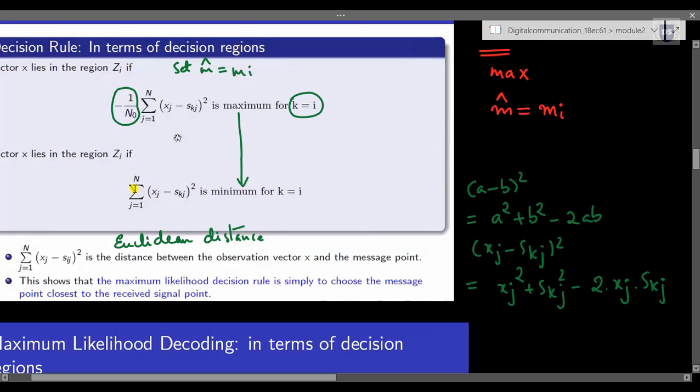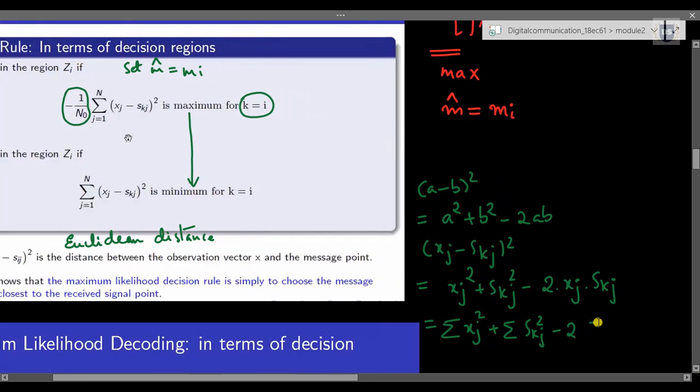And here, because the summation operator is linear, we can apply summation onto all these terms, in turn resulting in summation xj square plus summation skj square minus 2 summation xj into skj, where j starts from 1 to n.